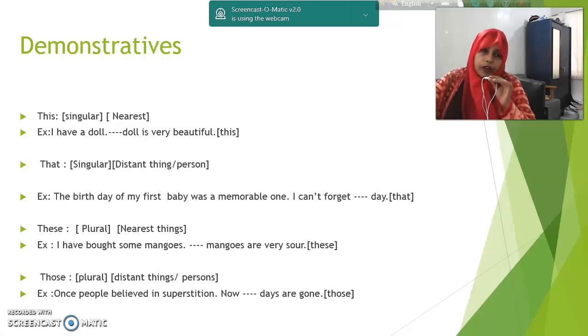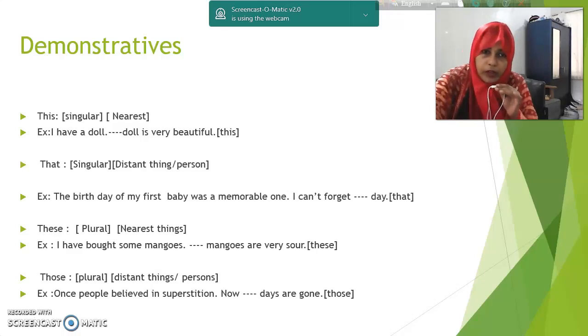So, we can use those for plural noun or pronoun and for distant, which is not nearest to me, it is far away from me, for distant things or persons. Example, once people believed in superstition. Now, dash days are gone. Those days.